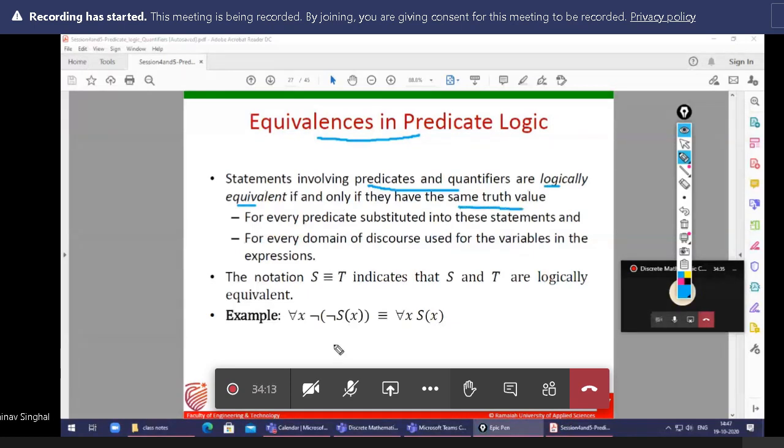So already you know when two statements are equivalent, like P conditional Q is equivalent to, like an equation, not P or Q. Whatever their equivalent form, that means they are equal. So already you know about that.